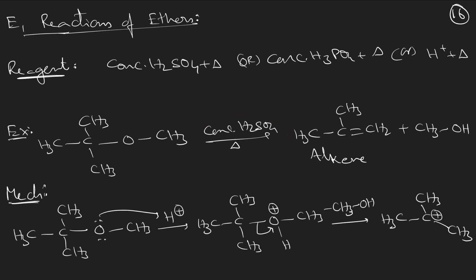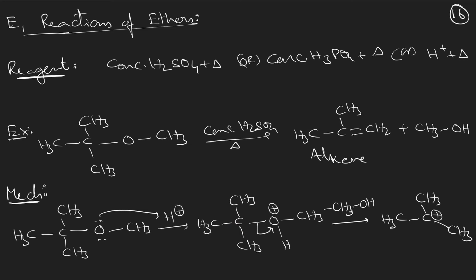How does this reaction happen? Same as in alcohols. Here also, the ethereal oxygen will be protonated, and oxygen now will carry the positive charge because it formed the dative bond with hydrogen ion. It has donated the lone pair to H plus ion and formed the dative bond. Therefore, it develops positive charge. To neutralize this positive charge, it will take the bonded pair of electrons and go out as a methanol molecule, a neutral molecule, and forms a carbocation on this carbon like this.